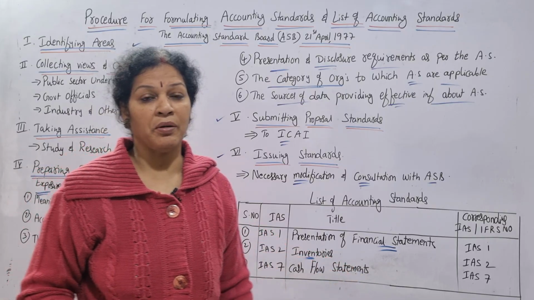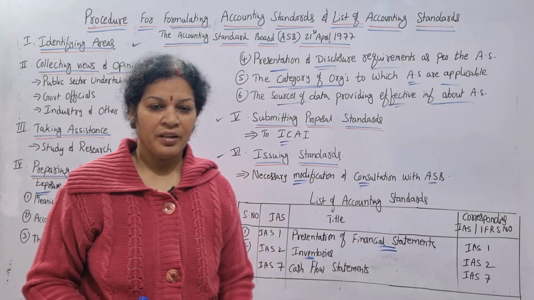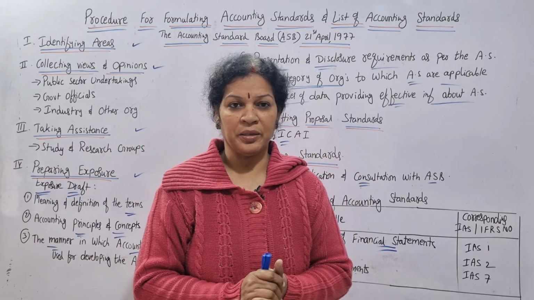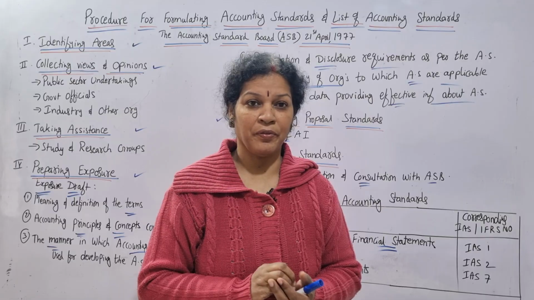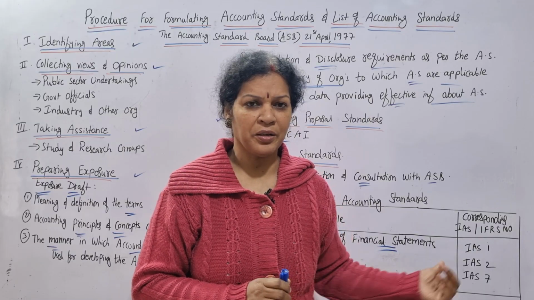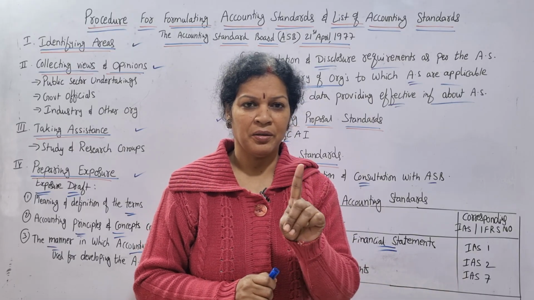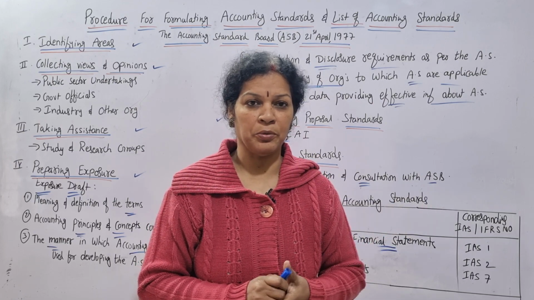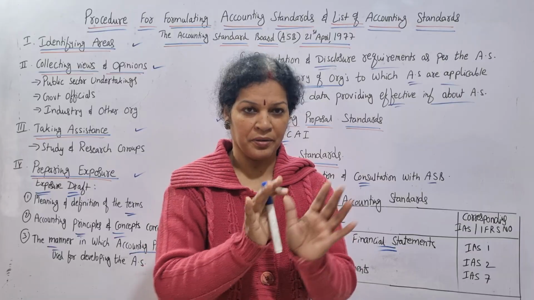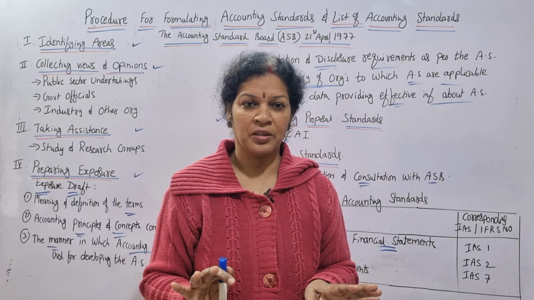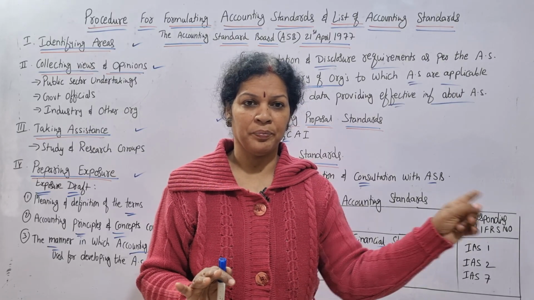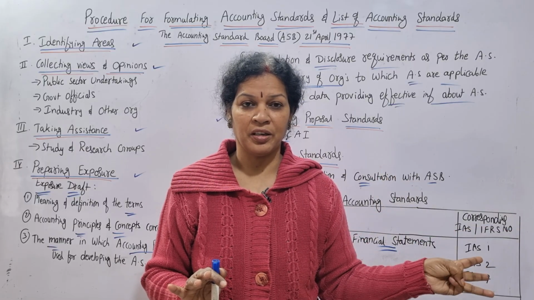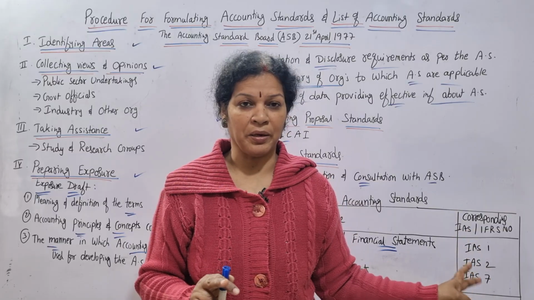Like this, you have to remember all the 40. I'll tell you the best way to remember the 40 items. First, take 5 accounting standards. Right now, you have remembered 3: 1, 2, 7. 2 more. Whatever list I'm going to give you, learn 5 by heart. Write it very clearly in your notes. 1, financial statements. 2, inventories. 3, cash flow statement, which is the 7th one.